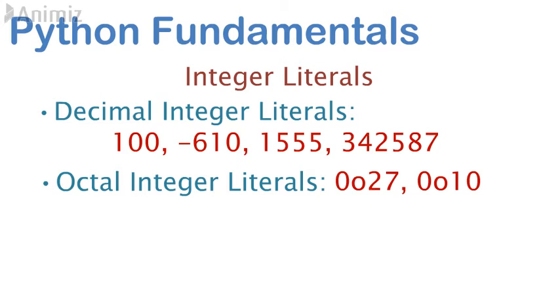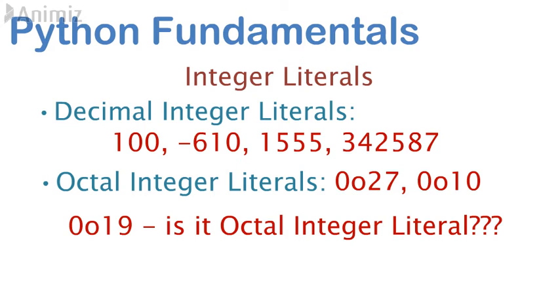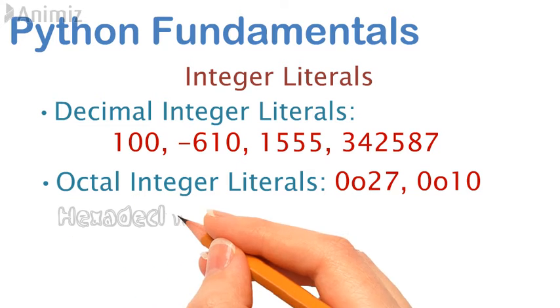Octal integer literals must contain digits from 0 to 7. It is a sequence of digits starting with 0 and O. Look at the example. 27 starts with 0 and O. In the next example, 10 starts with 0 and O. Now tell me, is it an octal integer literal? No, because 9 is not a valid digit in the octal number system.